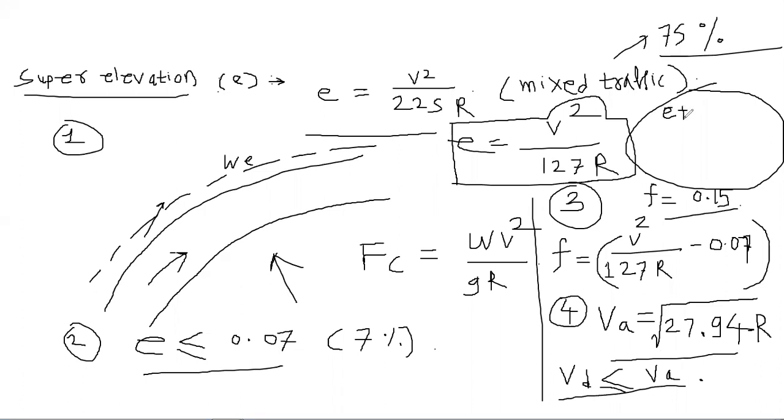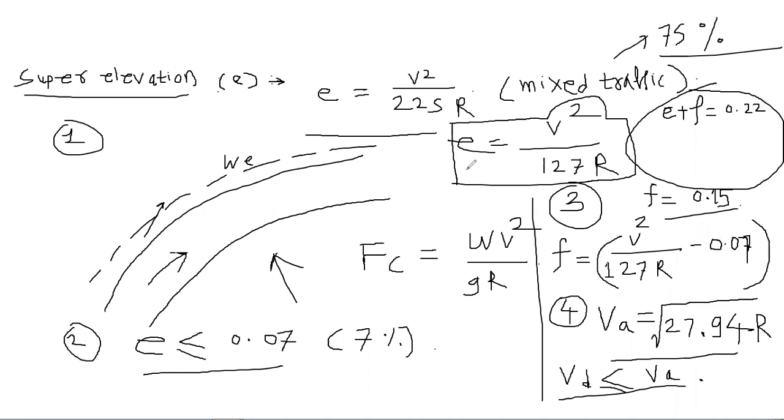The E plus F value will be your maximum value. So 0.07 plus 0.15, that value will be 0.22, right? So 0.22 will be your maximum value of E plus F. Now, the actual formula for super elevation is E plus F equals V square by 127 R.